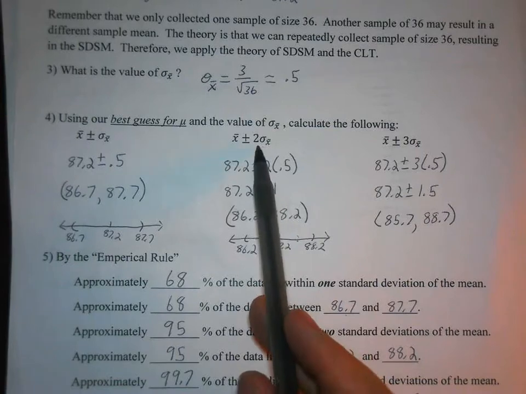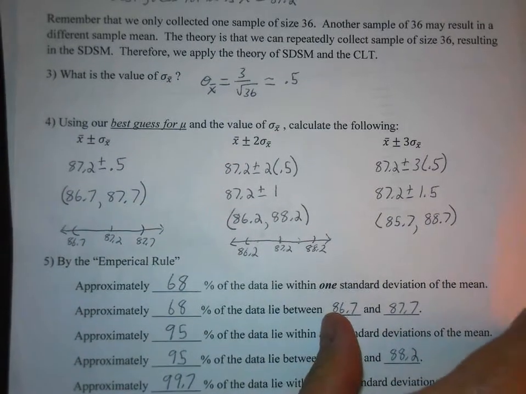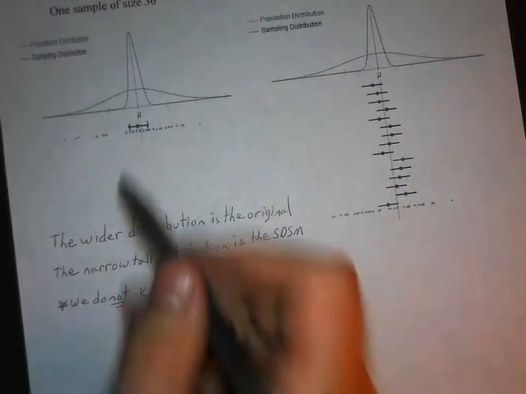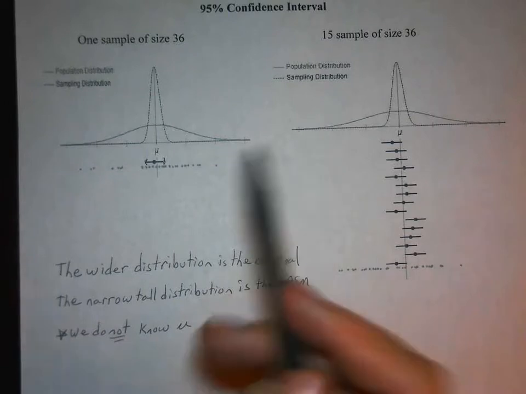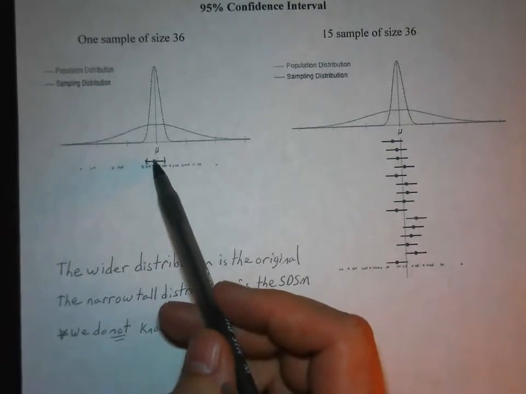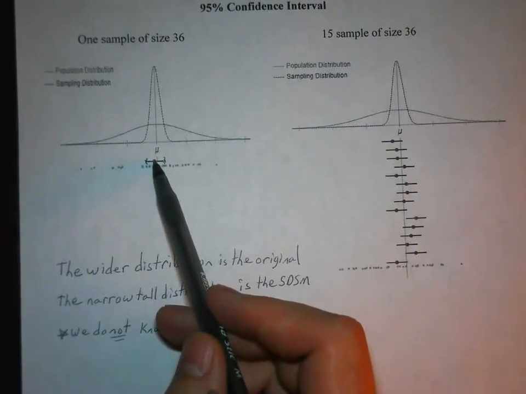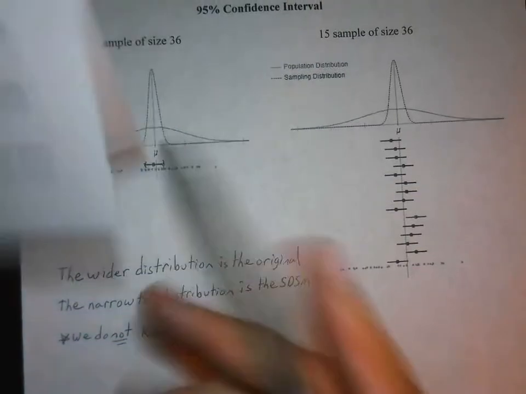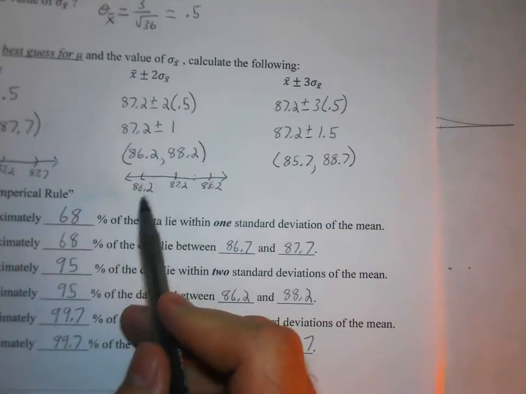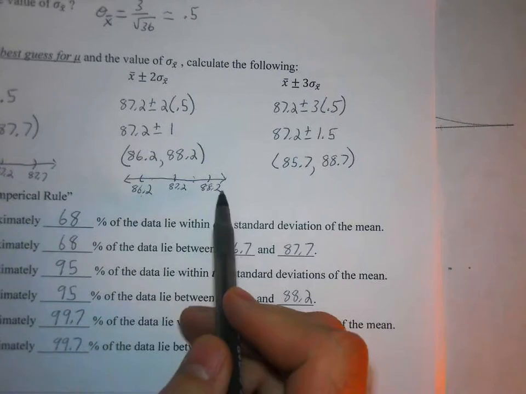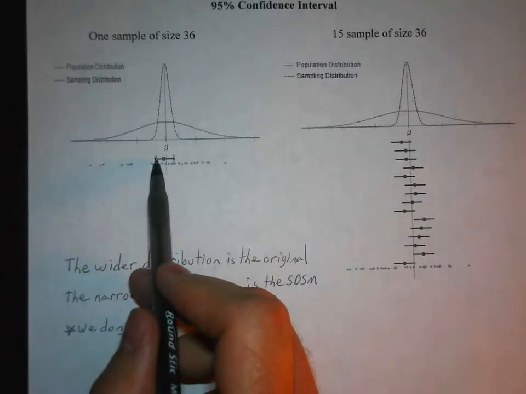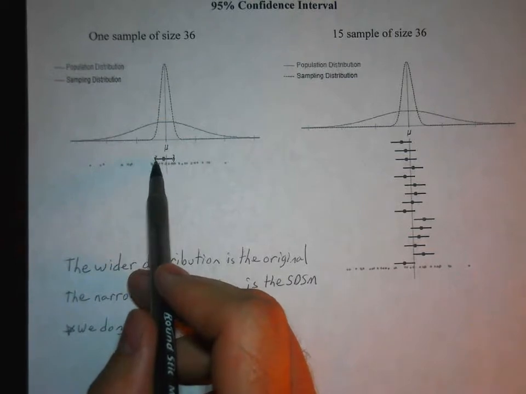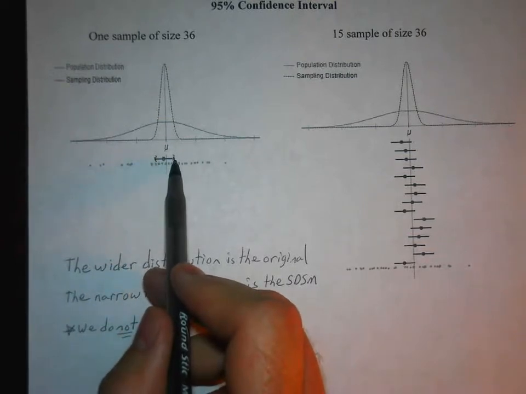So that would represent this one here. What this little diagram is telling us is that this left endpoint could be, again, I'm just giving an example that this was 87.2 for the sample mean. So if that was it, then 86.2 would be the left endpoint and 88.2 would be the right endpoint.